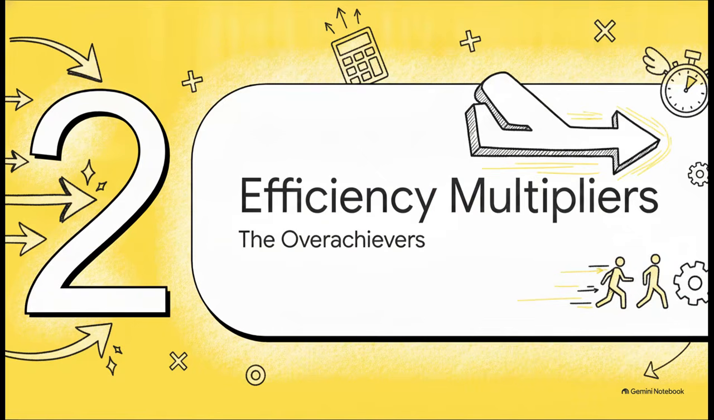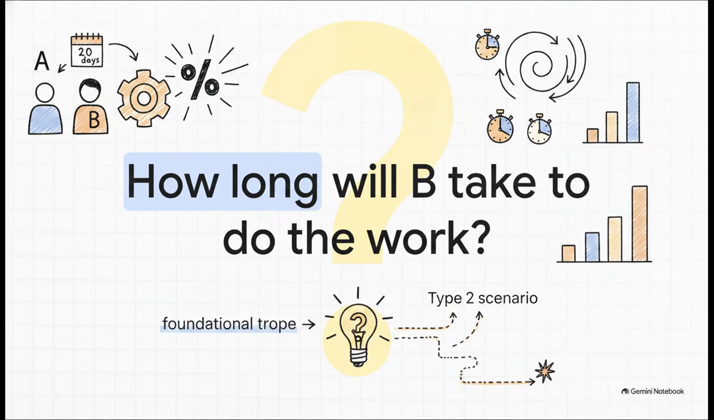Moving right along to pattern 2, the efficiency multipliers, which is really all about dealing with the overachievers. Let's look at problem 3 from the source text. A can do a work in 20 days. B is 25% more efficient than A. How long will B take to do the work? Here's a pro tip for you. Whenever you see percentages, or phrases like twice as fast or thrice as efficient, you know instantly that you've left that foundational trope behind and entered a type 2 scenario.